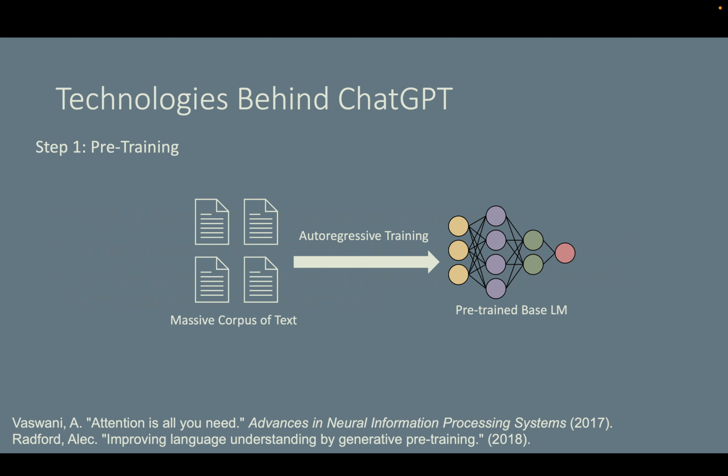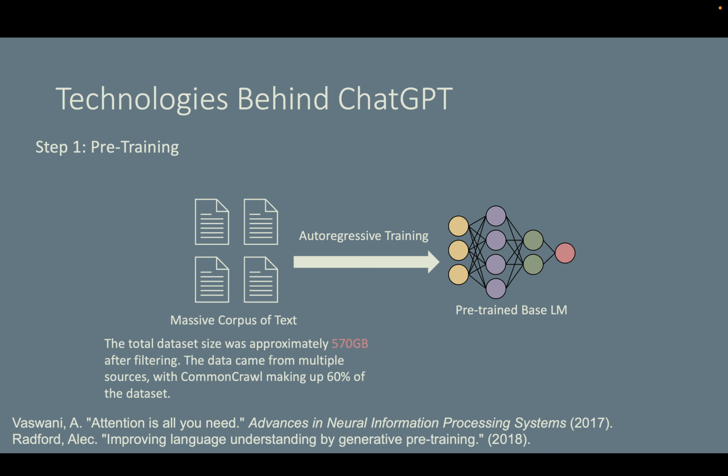ChatGPT was developed through 3 major steps. Step 1, pre-training, the P in GPT. During this step, OpenAI trained a base language model using a massive corpus of text from the internet. As you can see, here is some information about the training dataset.